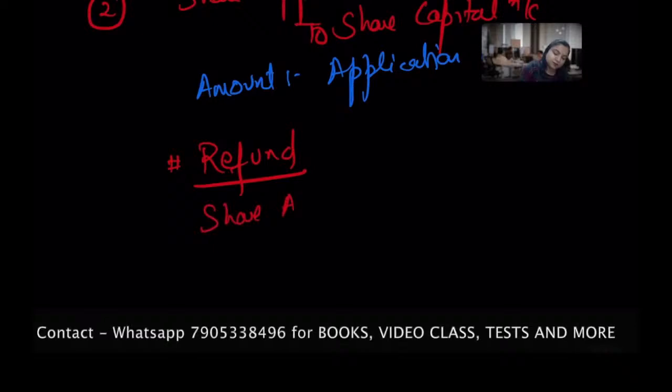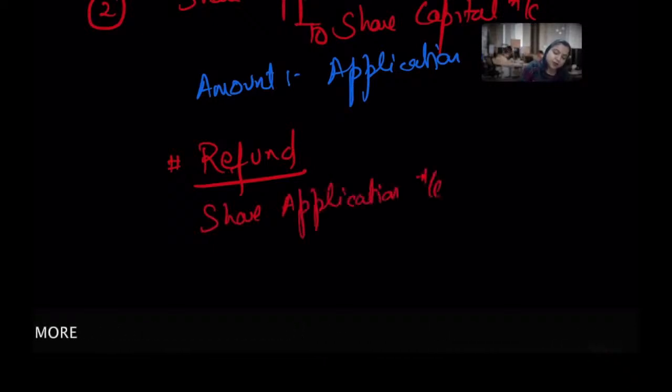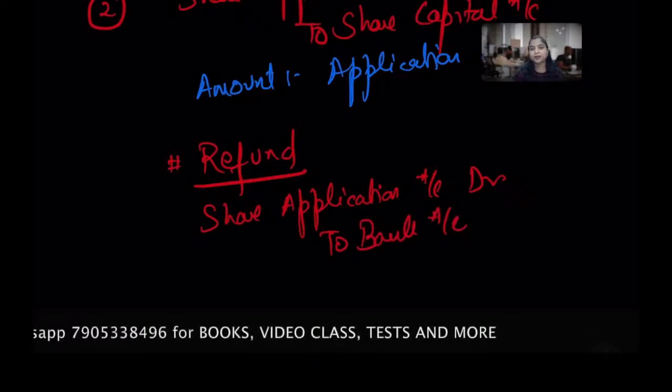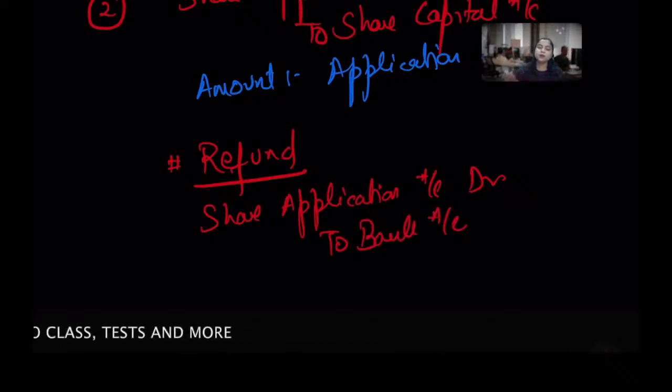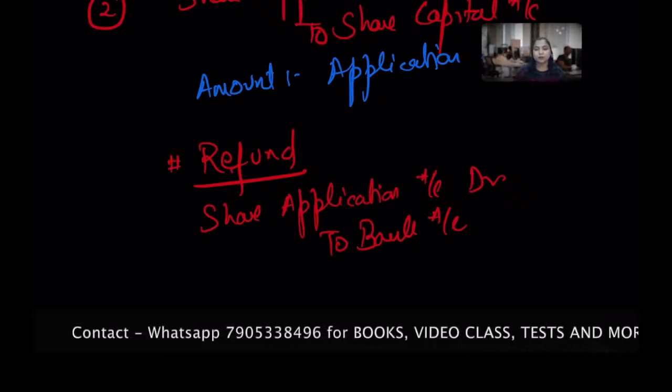So share application account debit to bank account. Please satisfy yourself with it and don't try to memorize it. Clear? Whatever amount you are giving them back, or repaying them, transfer it. So being the application money on shares is refunded. Clear? Any doubt? No, I hope so.